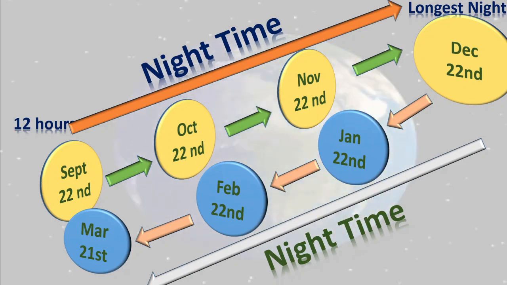Okay? These 4 dates you have to remember properly. These 2 dates about the 12 hours, and this December 22nd about the longest night, and June 21st has longest day. Okay. These are the important factors of this lesson.